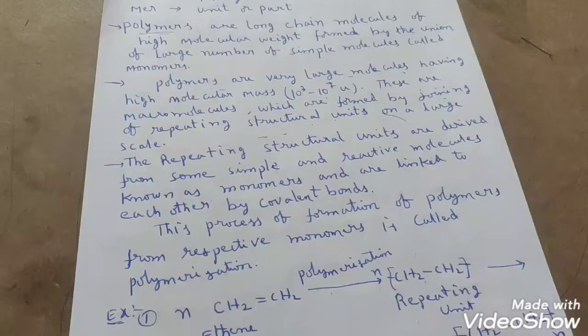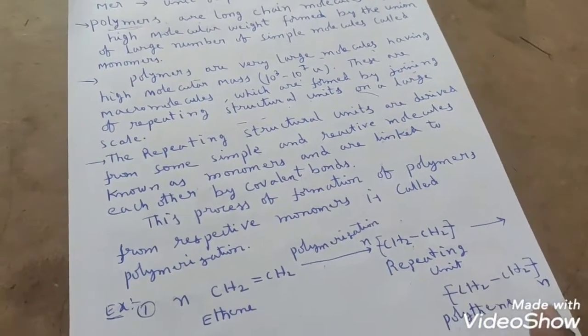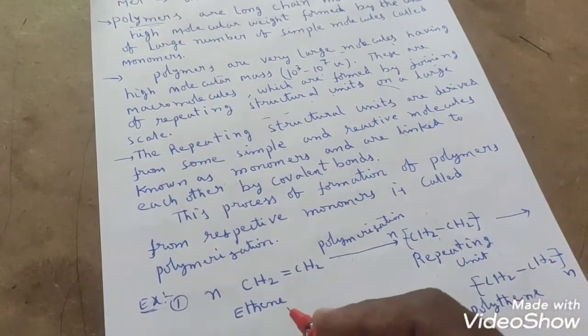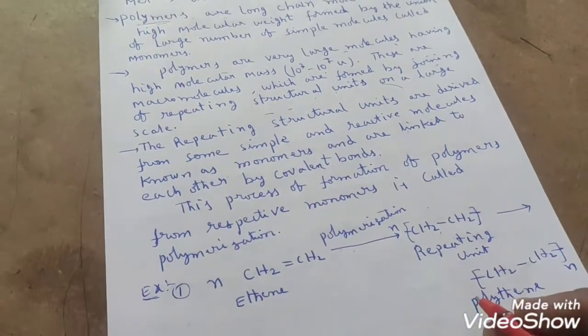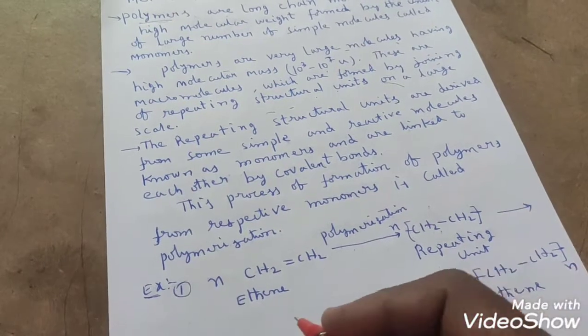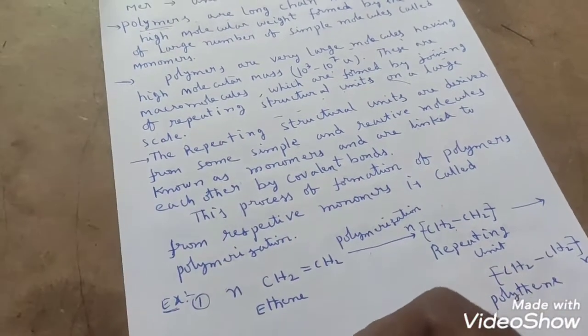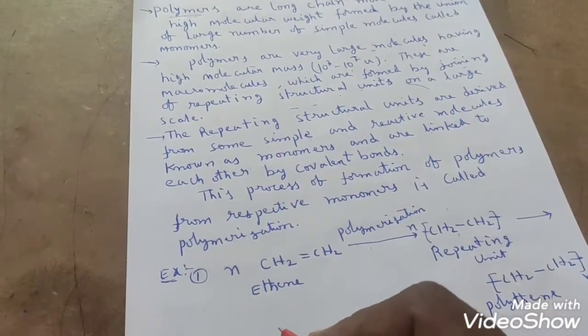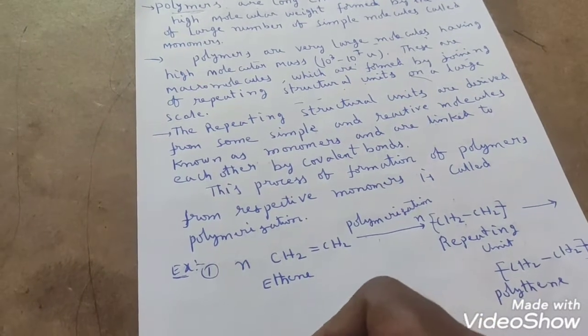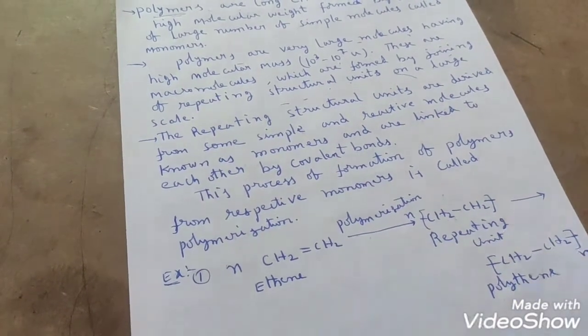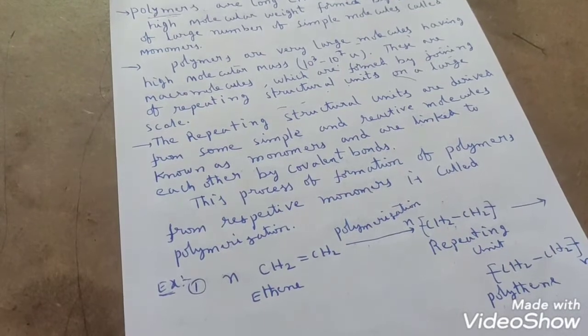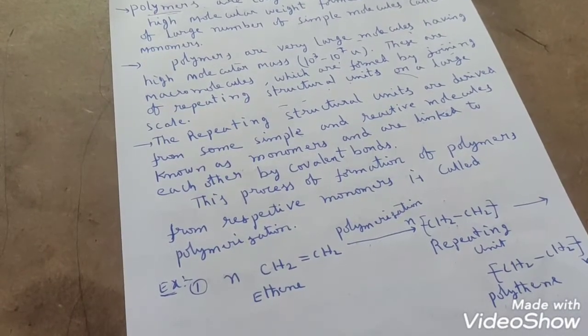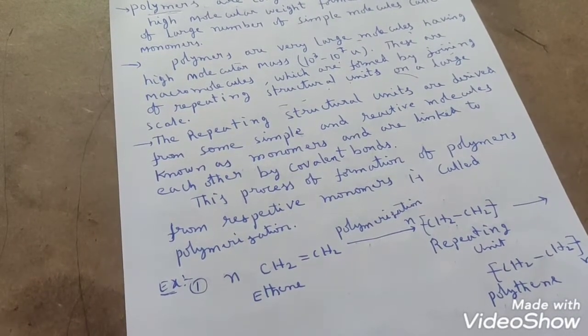We will see now, students, from monomer to polymer, how do we get it. So now here the ethene molecule, CH2 double bond CH2 is there, right?